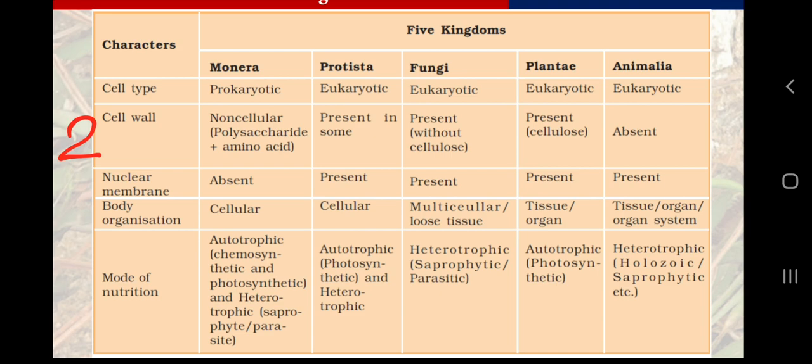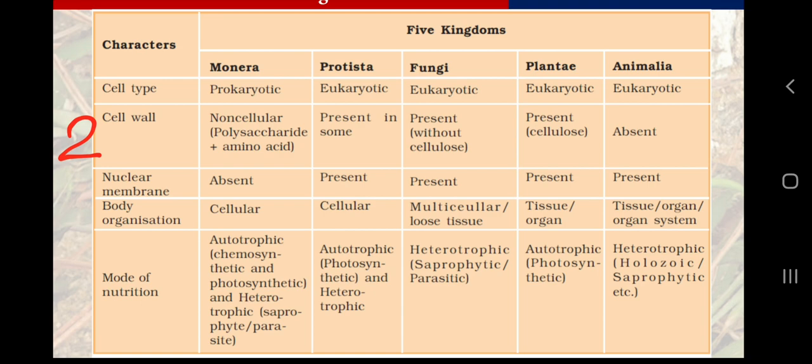From class 8 science, we have been studying the difference between plant cell and animal cell, that plant cells have a cell wall and animal cells don't have any cell wall. Very simple. We studied it in class 8 science in chapter number 8, Cells, and the same thing in chapter number 5 of class 9 science, The Fundamental Unit of Life.